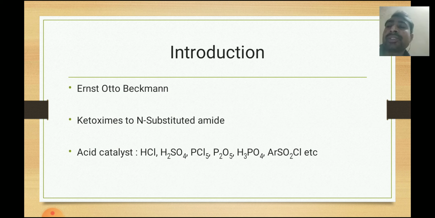The acid catalysts used in this rearrangement reaction are HCl, H2SO4, PCl5, P2O5, phosphoric acid, and aryl sulfonyl chloride may also be used. This is one of the electron deficient nitrogen atom rearrangement reactions.